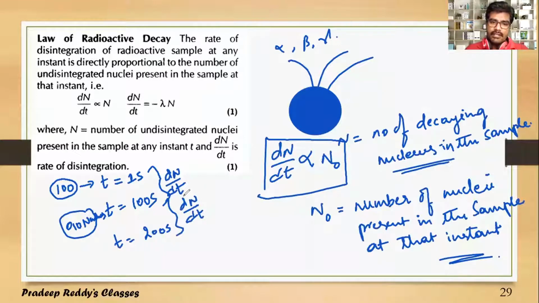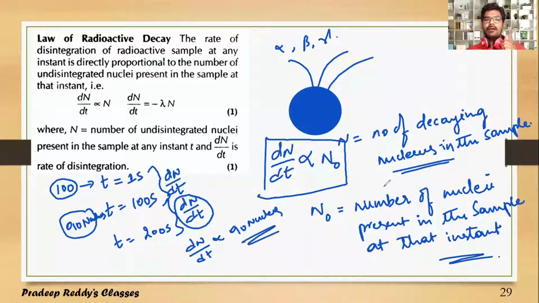This rate of disintegration in the second interval is directly proportional to the number of nuclei present in that instant of time. How many nuclei are present between 100 second and 200 second? The initial number of nuclei present is only 90. Therefore, it is directly proportional to 90 nuclei.